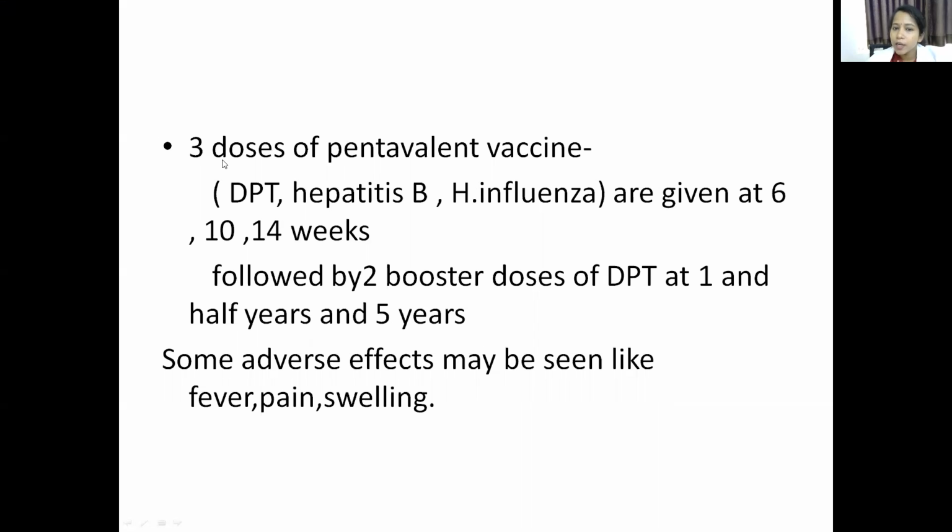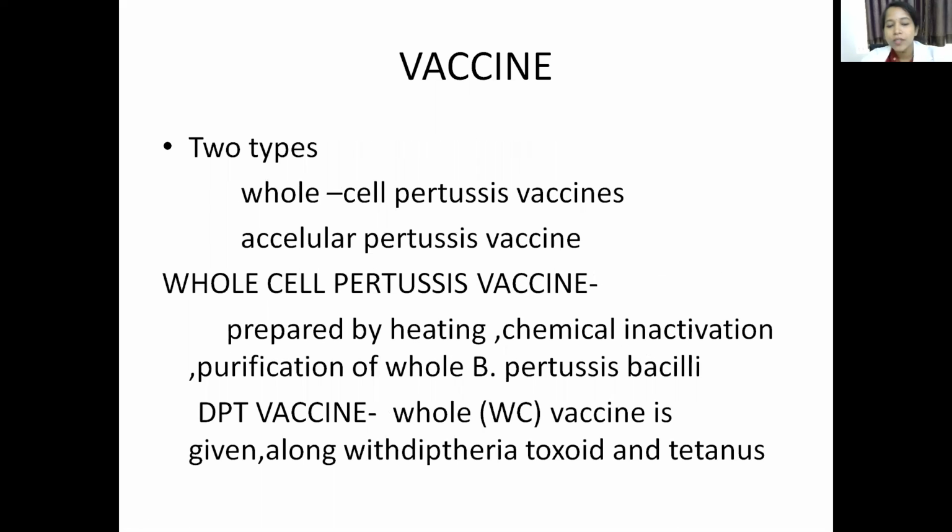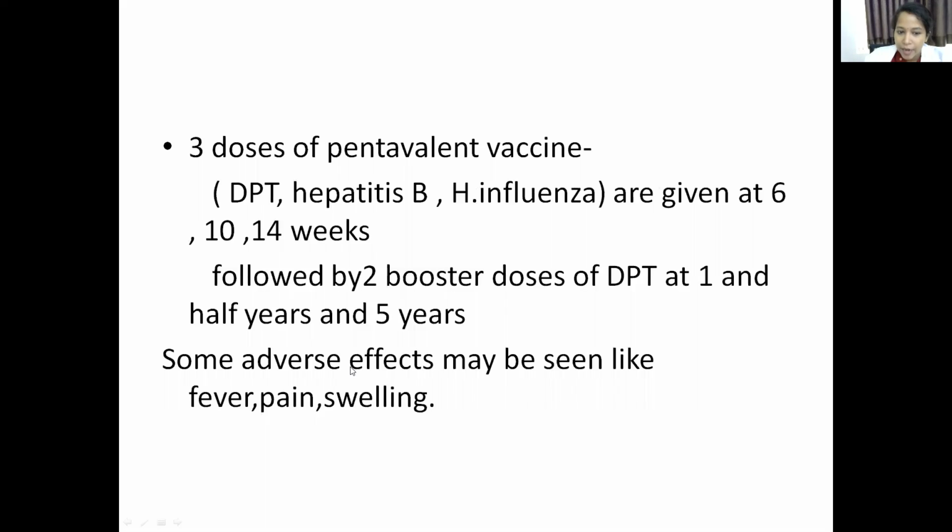So what are the doses? Three doses are given of this pentavalent vaccine. Pentavalent vaccine also includes hepatitis B and Haemophilus influenzae. DPT, hepatitis B, Haemophilus influenzae are given at 6, 10, 14 weeks, followed by 2 booster doses of DPT: first booster dose at 1.5 years and second booster dose at 5 years. Whole cell pertussis vaccine may show some adverse effects like fever, pain, swelling.